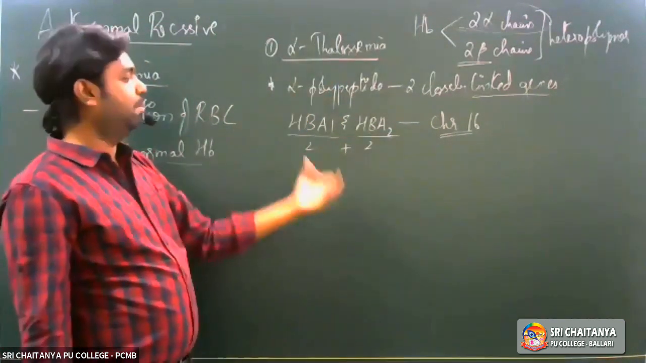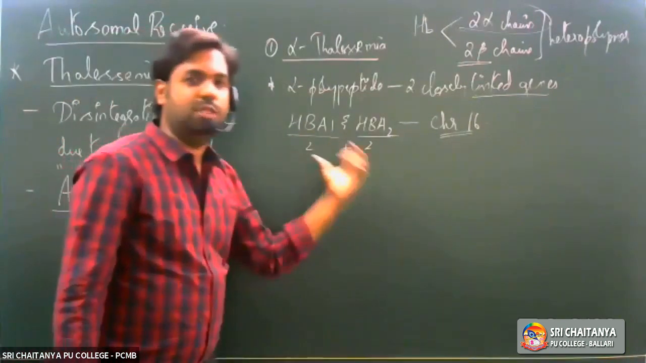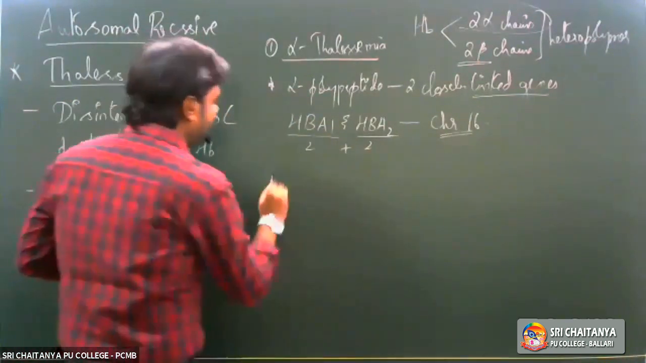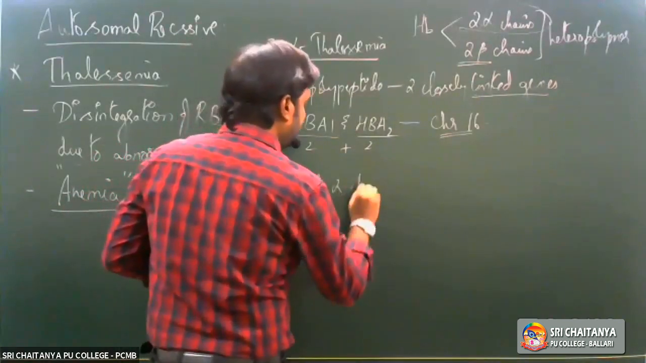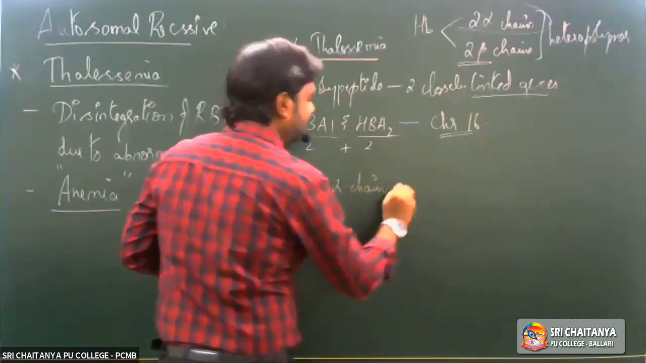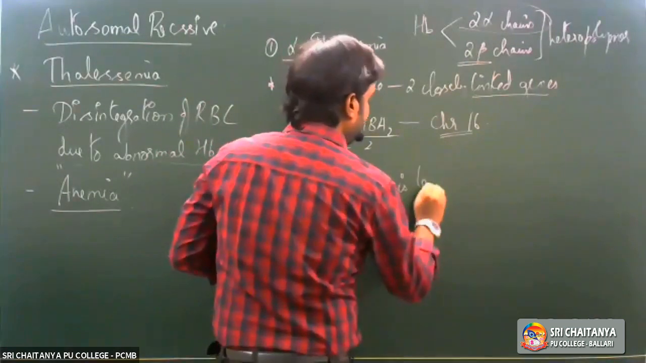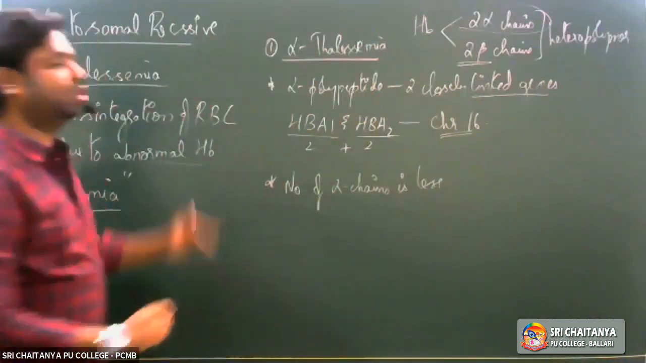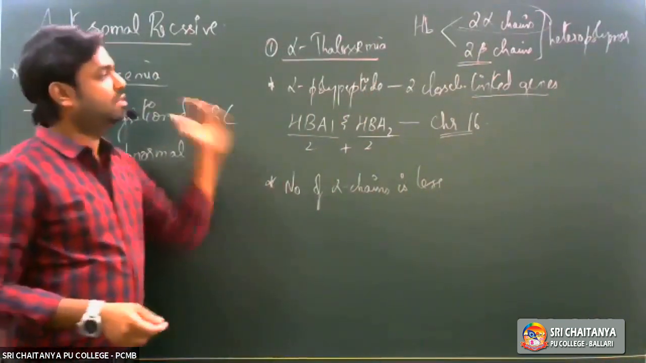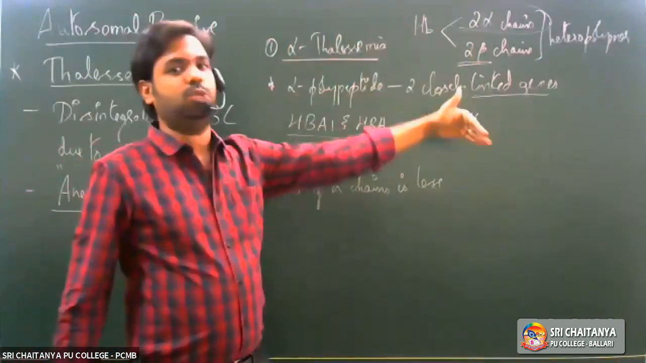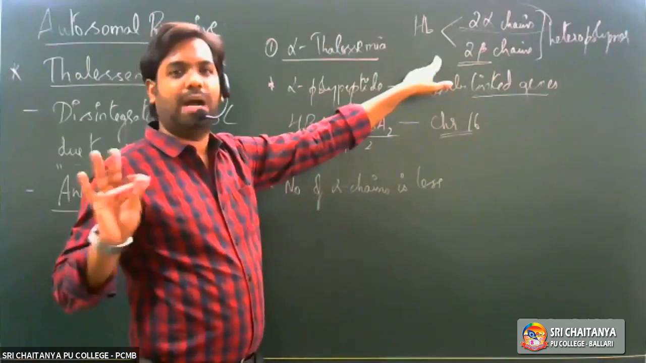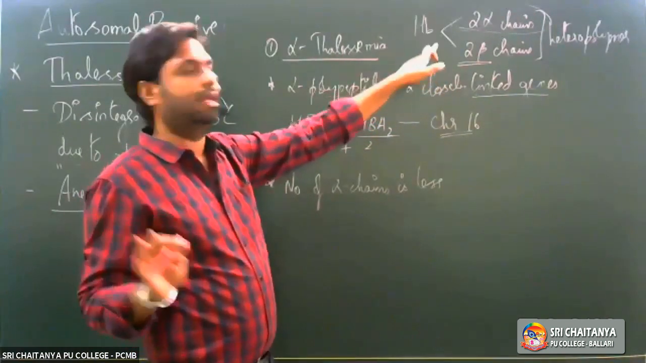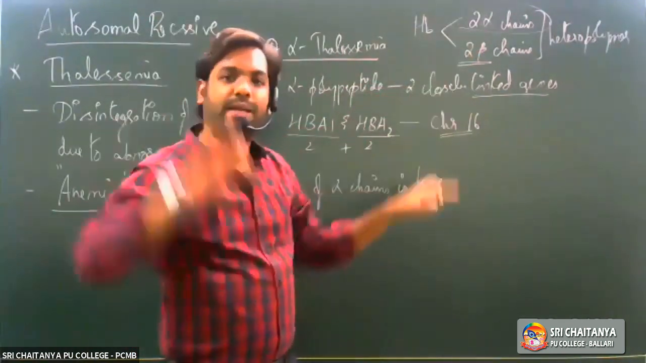So what is happening because of this mutation? Because of this mutation, the number of alpha polypeptides formed, the number of alpha chains formed, will be less. Now, since the number of alpha chains formed is less, what would happen? The other side, the beta chain number, is the same. So there is no alteration in beta chain number. Only the number of alpha chains is going down.